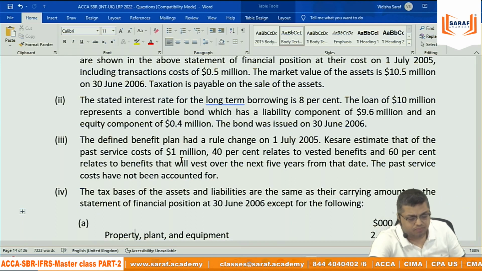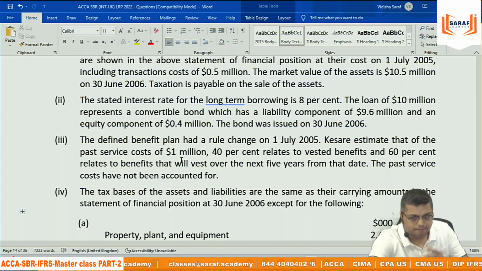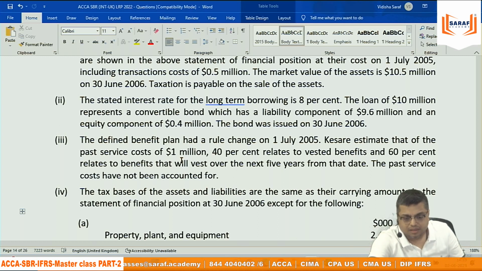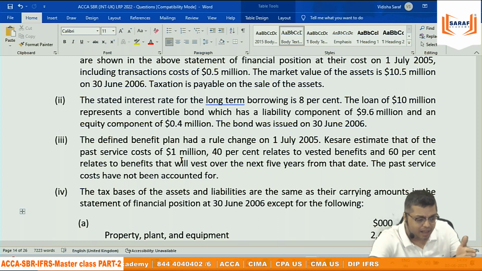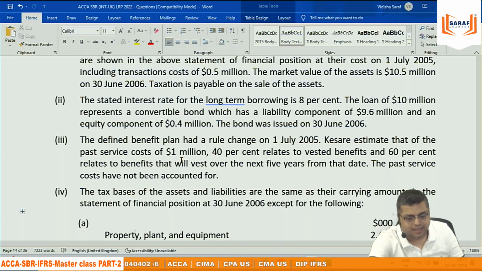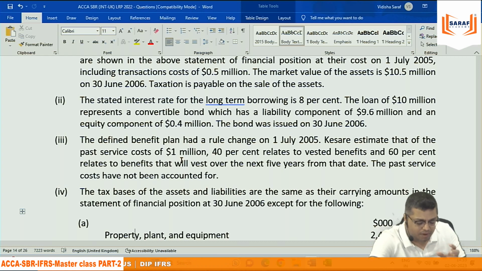In case of income tax, income tax says that if you show all these expenses like this, then it's done. Income tax says that when you pay the employee, we will consider it as an expense. Income tax is not based on estimation.